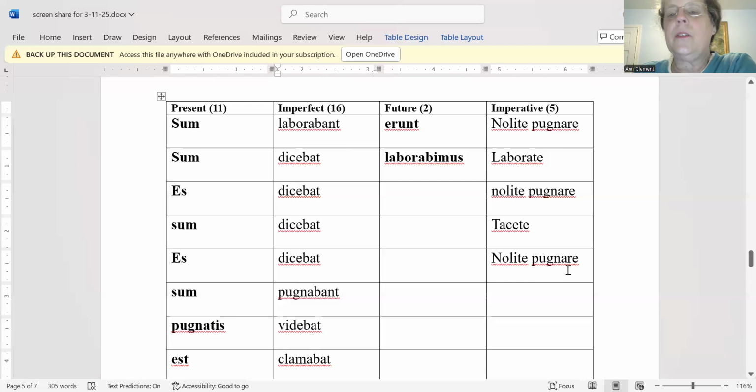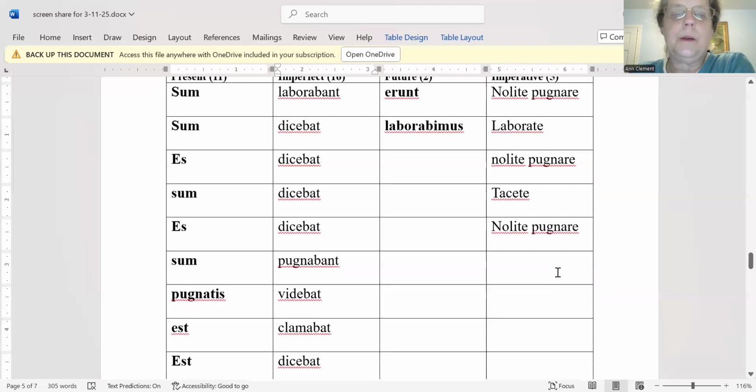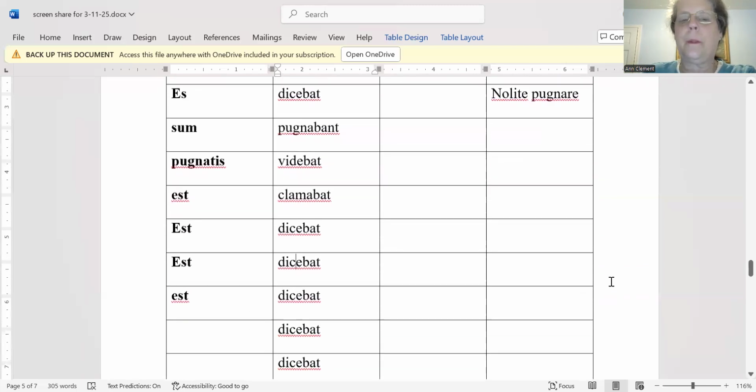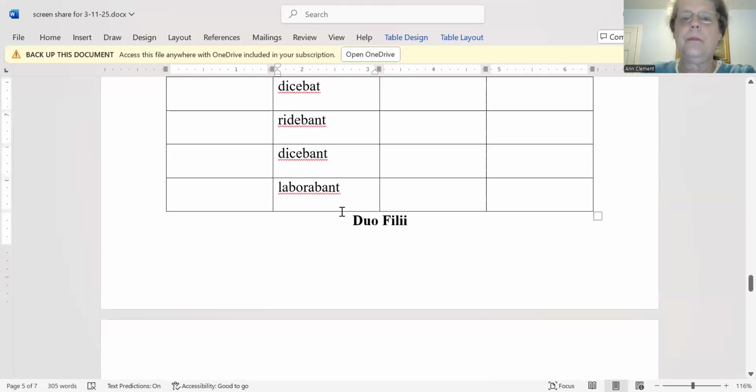Okay, so now I'm going to say to stop the video again and take a few minutes and work on translating the story. You can work with another student if you'll work quietly. So just see what you can do with translating it. And then when everybody has had a chance to work on that, you can start the video again and we'll go over the translation. Okay.